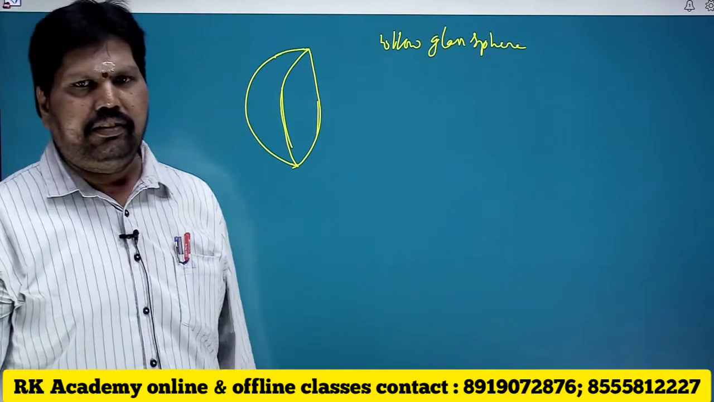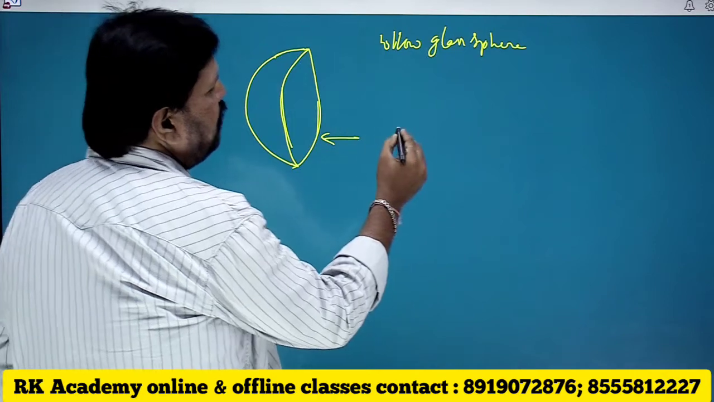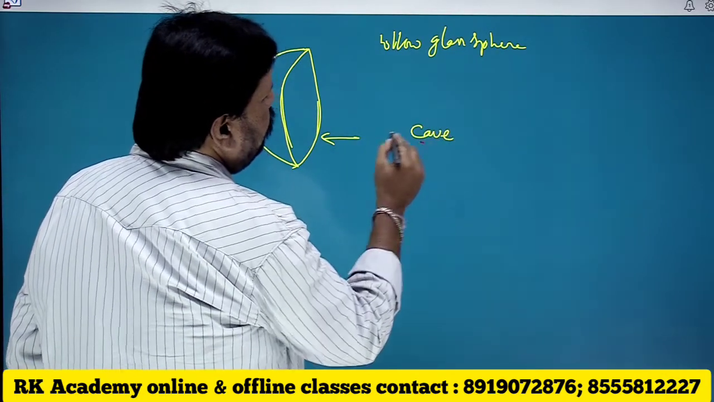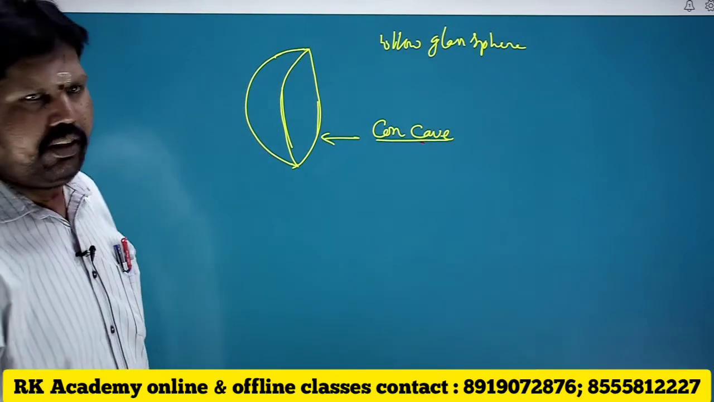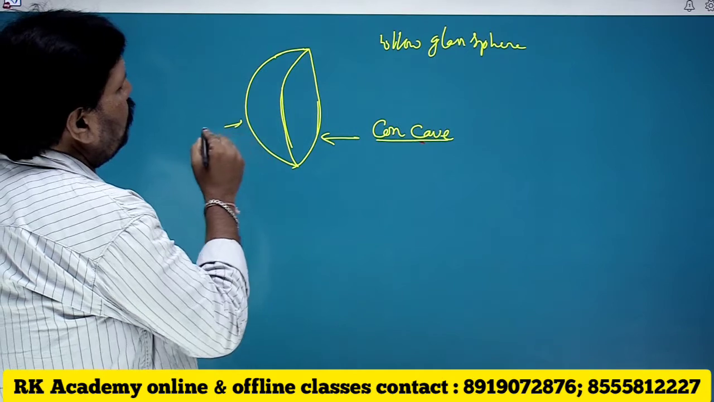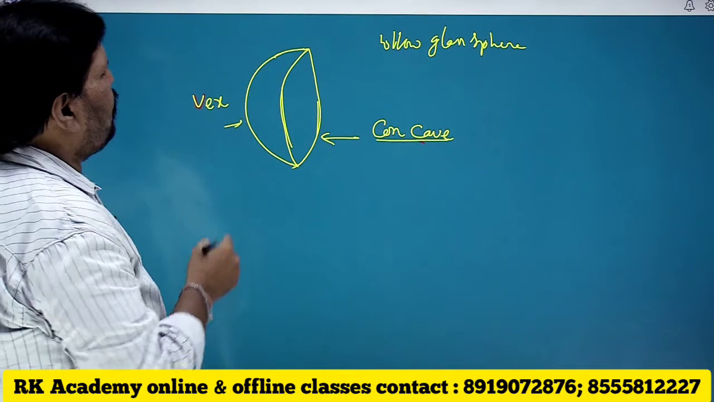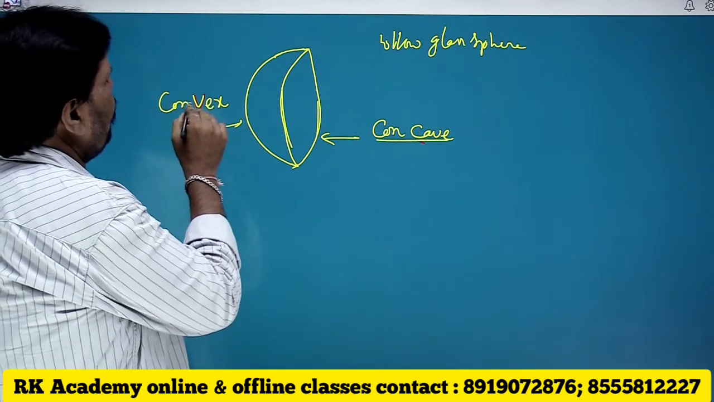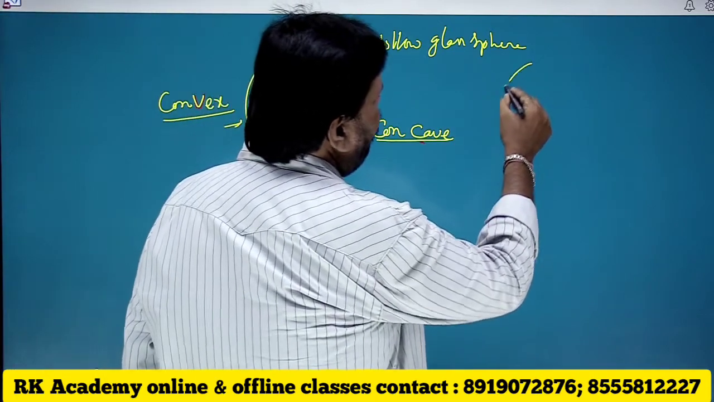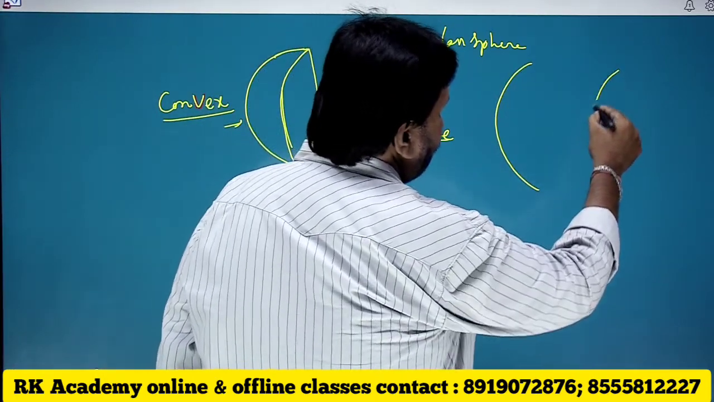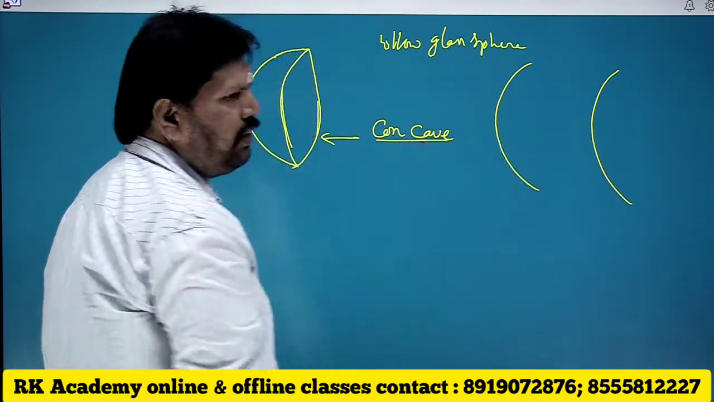Now it's like this. See, this particular surface appears to be cave, so this surface is known to be concave surface. And this is the bulged portion which appears to be convex. So this surface is known to be convex surface. So generally we have two kinds of surfaces. This is concave surface, this is convex surface.